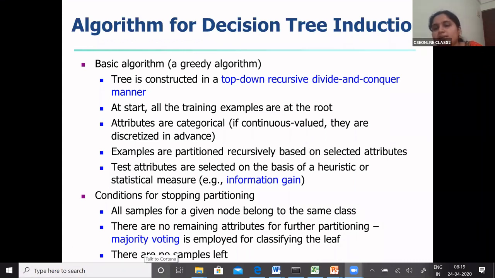The aspect involved is majority voting. By using majority voting, you will consider a tree formation, where in tree formation it applies a greedy algorithm, and the tree constructed uses 3 techniques: top down, recursive, and divide and conquer. So here each attribute selection is based upon information gain. I hope it is clear.